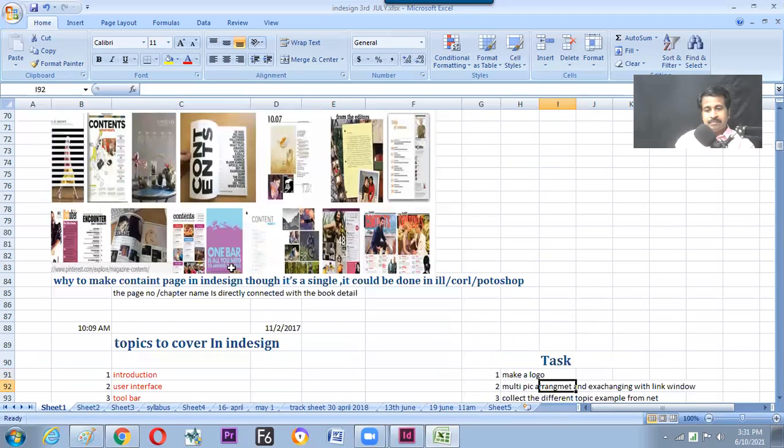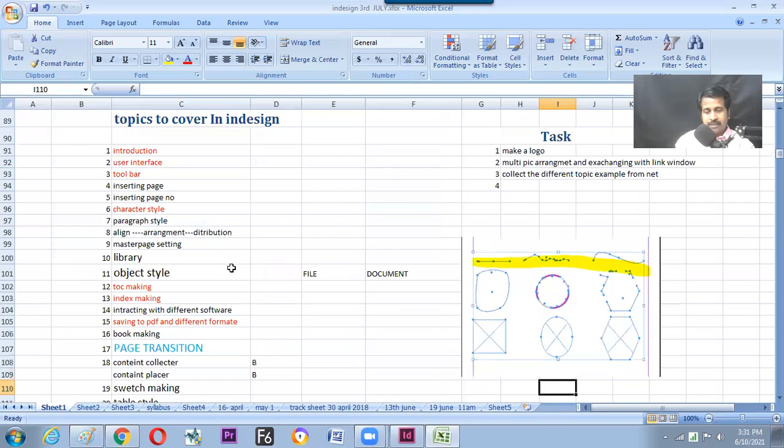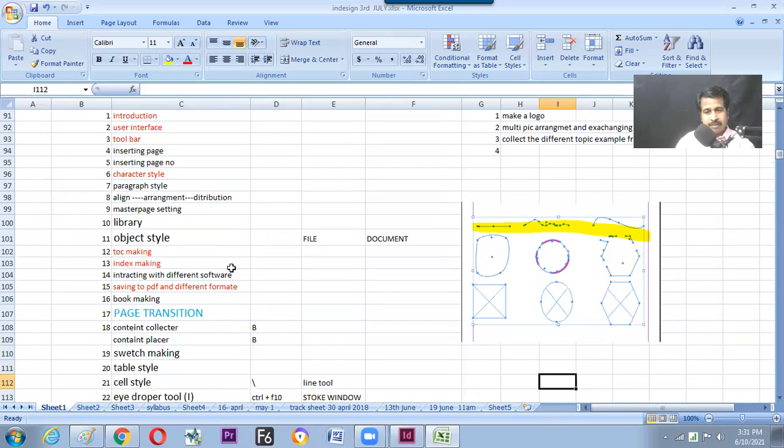Now on your screen, the syllabus is there. I can take a print screen of it. So these are the topics we'll be covering inside InDesign. Before starting itself, we have made it clear what the syllabus is, what points we'll be discussing in InDesign. Introduction, which is going on now. Then we'll switch to the software by opening the user interface and all. And the task has been given also for us.